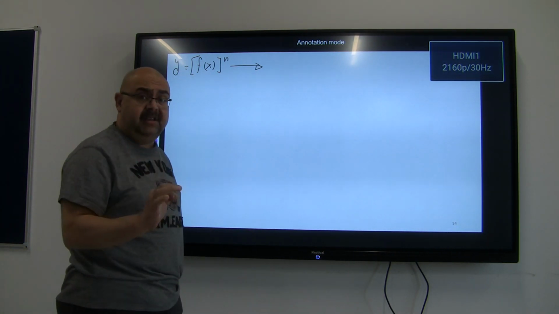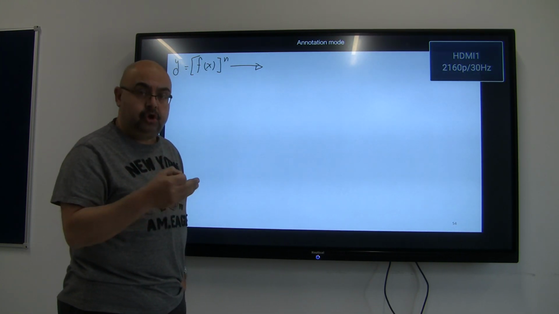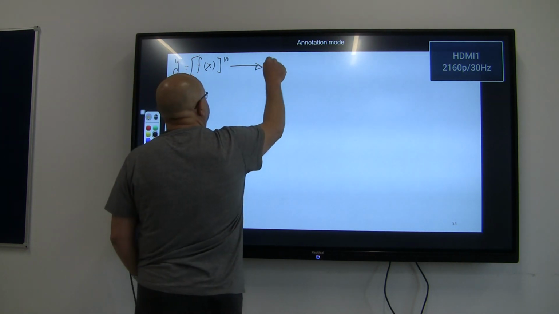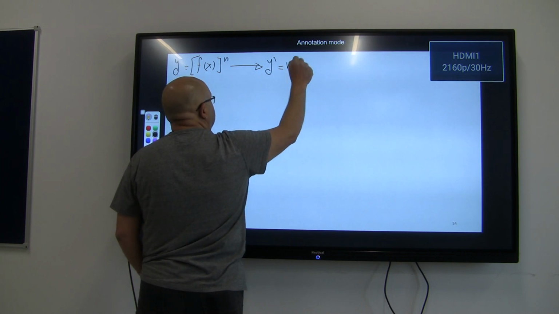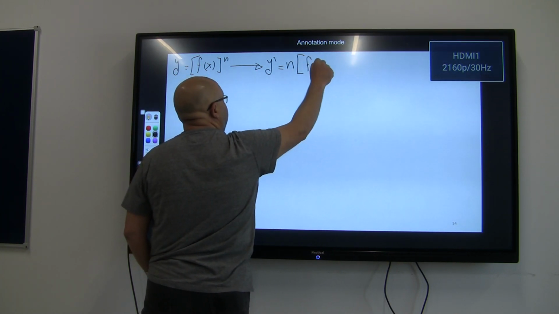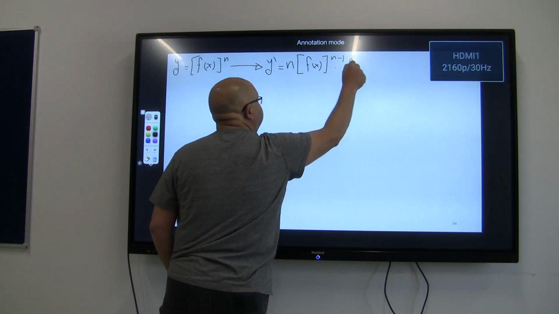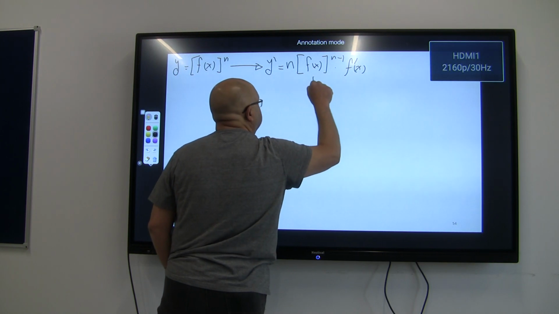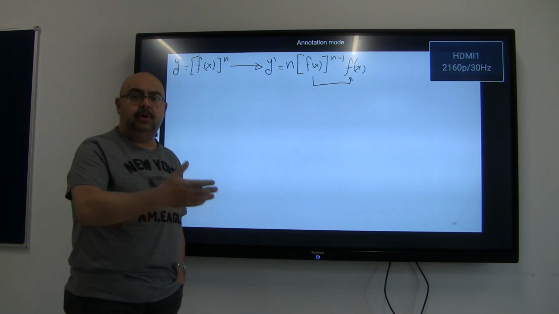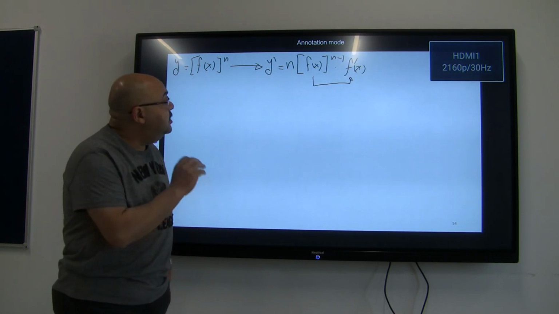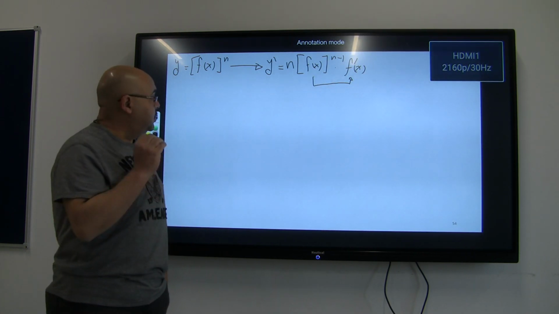You will have to memorize it as it is one of the essential laws in integration that we will go through shortly, inshallah. So simply, y dash is going to equal, make the power go down, so it's going to be n times f of x to the power of n minus 1. Then times the derivative of the function inside the bracket. Don't you ever forget that f of x you will have to differentiate based on the laws that we spoke about previously. This law is really a very important law and a critical law. So it's really very important.